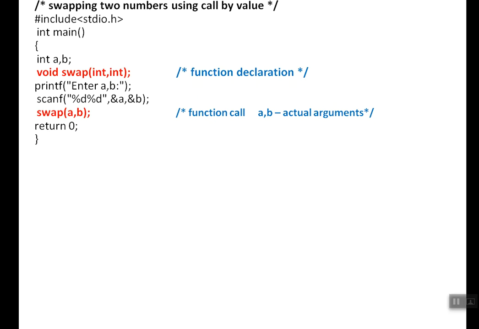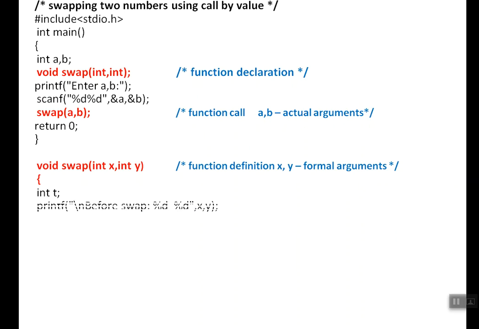So far you have understood, right? So what are a and b? Actual arguments. What is swap(a, b)? The function call. You know that a and b are local variables inside main, right? Now I'm going to define the function void swap(int x, int y). What is this function definition? What happens after the call statement? I need to copy the value of a to x and the value of b to y. So the content of actual arguments is copied into formal arguments. Here I'm going to print before swap, write the code for swap, and print after swap.